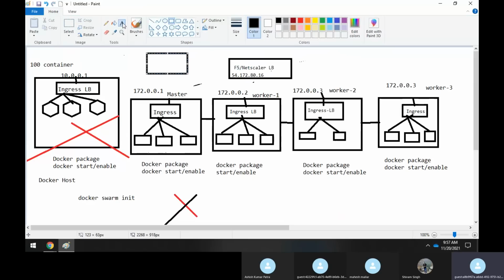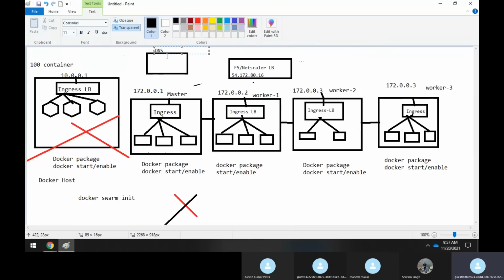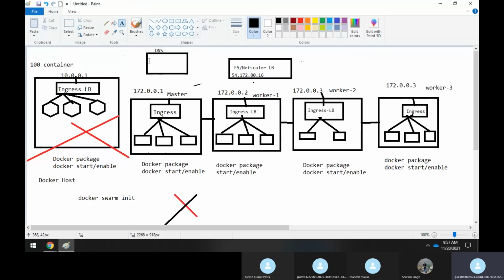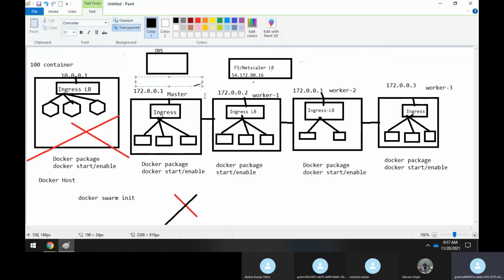Here you will maintain a record inside the DNS. You maintain a record that if some user is hitting www.rajeshsingh.com.